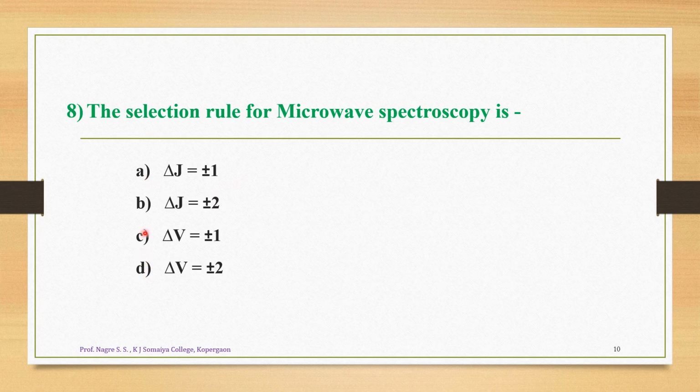Among these four options, options A and B are related to the change in rotational quantum number, while options C and D cannot be related to the rotational quantum number change. That's how you can say that options C and D are the wrong options. Among A and B, which is the correct option? Option A is the correct answer for this particular question, and that's how we can say that the selection rule for microwave spectroscopy is delta J equals plus minus 1. Now let us look at the next question.